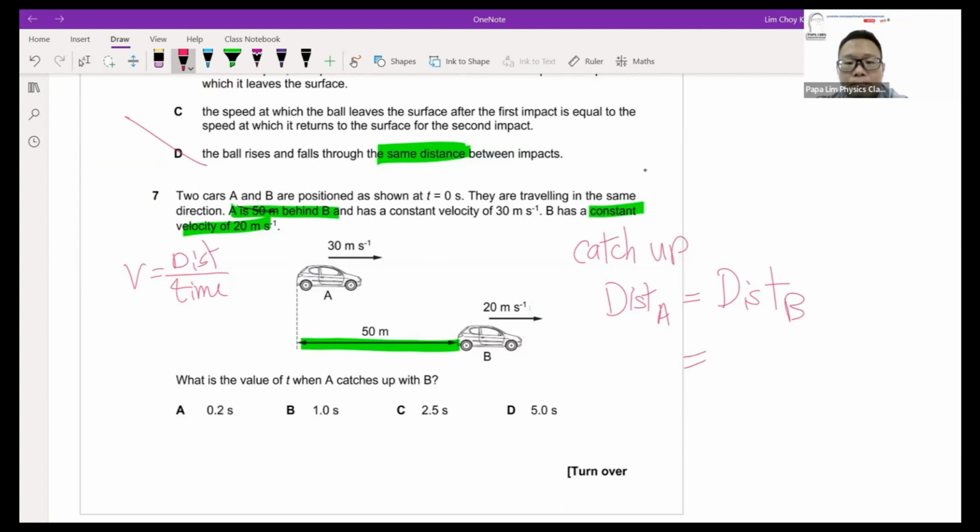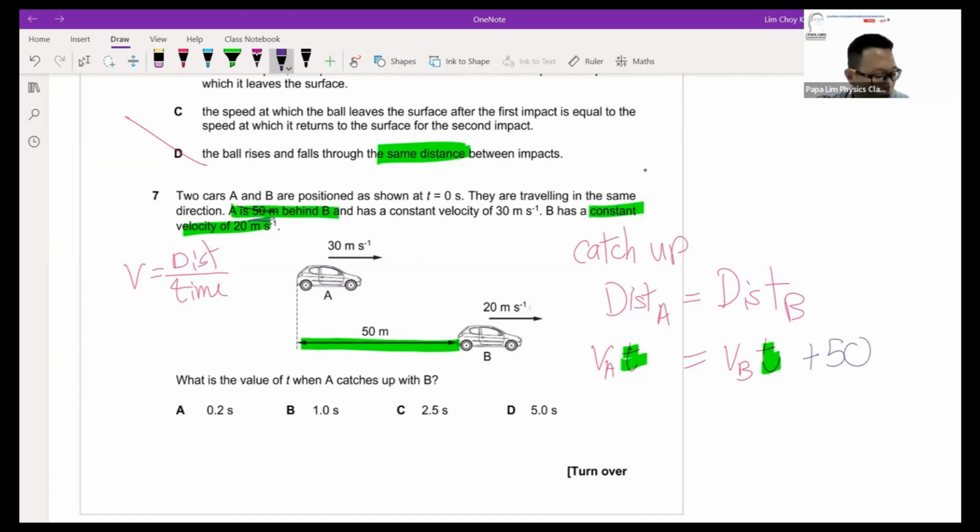Okay, so this will be the A time taken, and this will be the B time taken. In both situations, both will have the same time and the same distance. Catching up means they will catch up at that instant, so both of them will have the same time. Based on the information, A is behind B by 50 meters, which means the distance traveled by B will be 50 meters more than A. Because of this additional distance, A must travel an additional 50 meters.